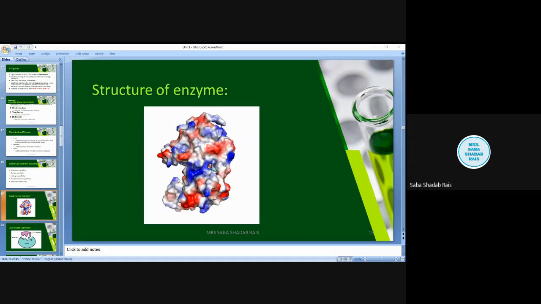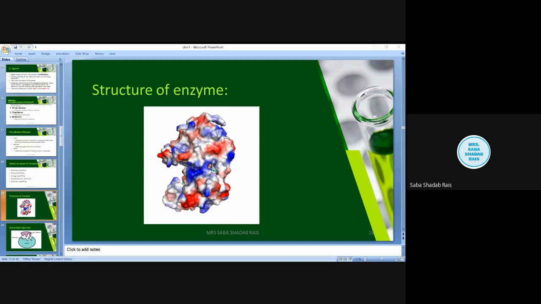Now, what is the difference between the prosthetic group and activator? Students, remember, this type of thing you must always remember by comparative study. You compare it with the other. When we were talking about the prosthetic group, we learned that they are firmly bound. Okay, means they have strong bonding with the enzyme. They were completely attached. Understood? But when we talk about enzyme activators, activators are again metal ions.